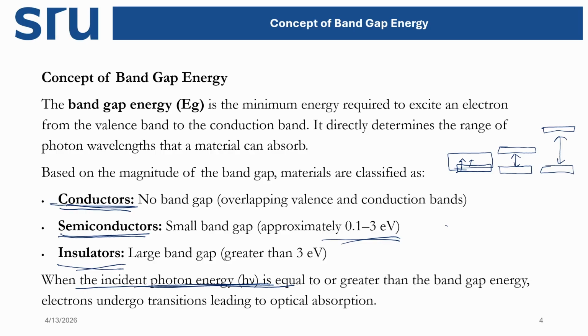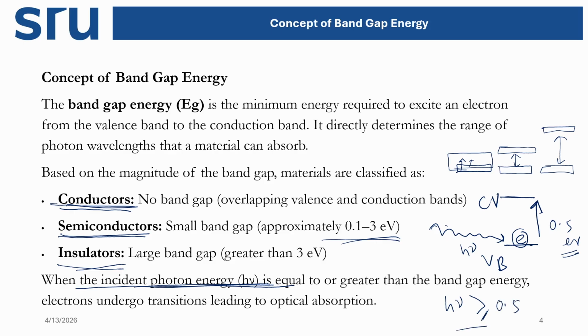Now let's say this is your valence band and this is the conduction band. The electron is here, and it should go from the valence band to the conduction band. I am providing the photon or light, h nu. Now let's say this energy gap is 0.5 electron volt. What is the photon I am providing? This photon energy must be greater than or equal to 0.5 electron volt, then only will these transitions happen. If it is less, then transitions cannot happen.